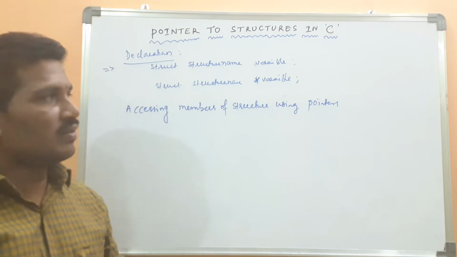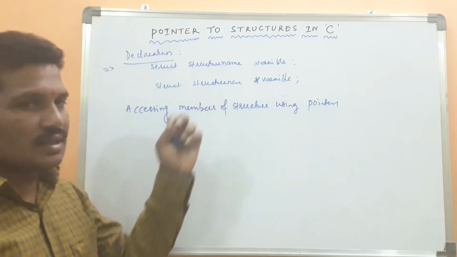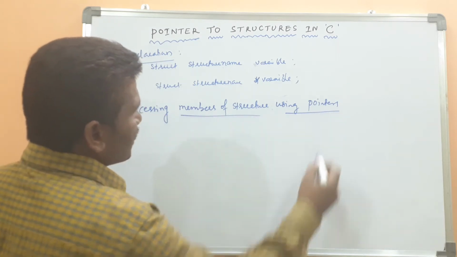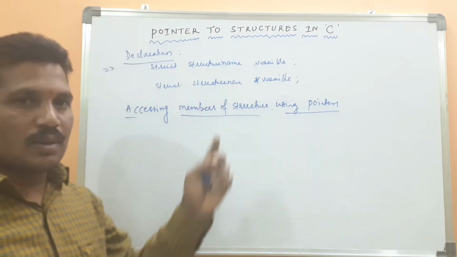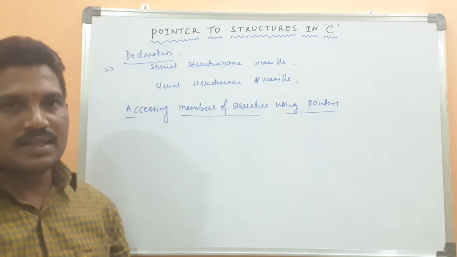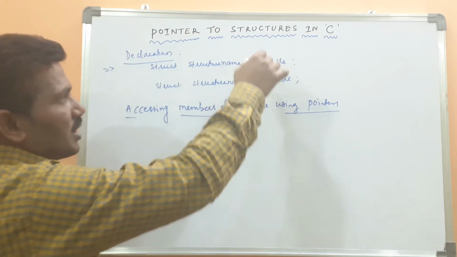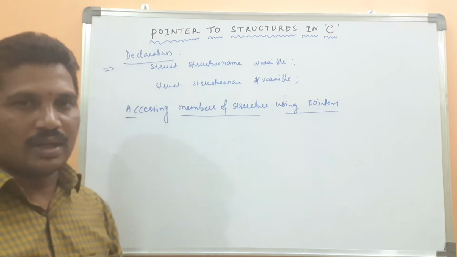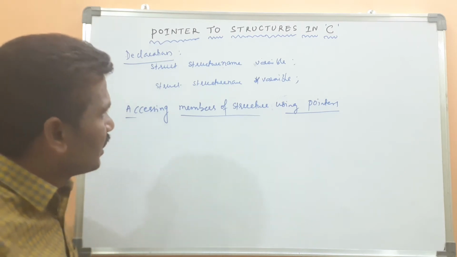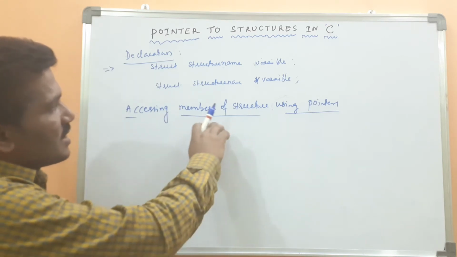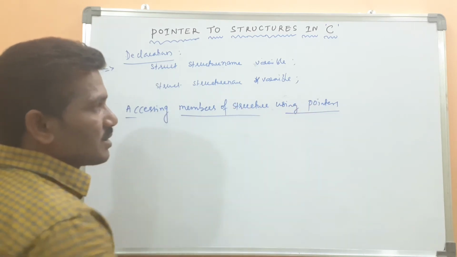How the pointer variable can be declared in the structure, this is the syntax. How do we access the members of the structure using the pointers? Once the pointer variable has been created, we can store the address of the normal variable in the pointer variable. You know it. Once you are done with that, how do you access the members of the structure using the pointers?